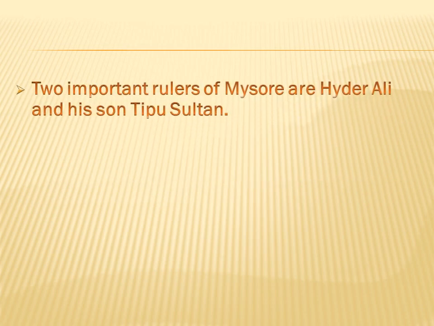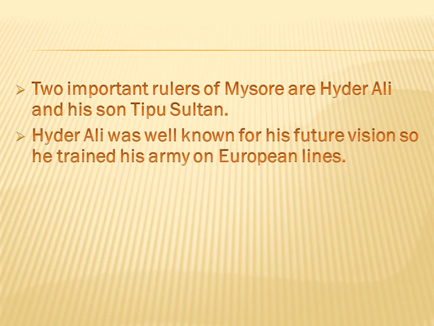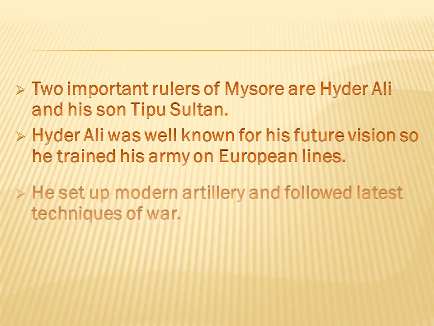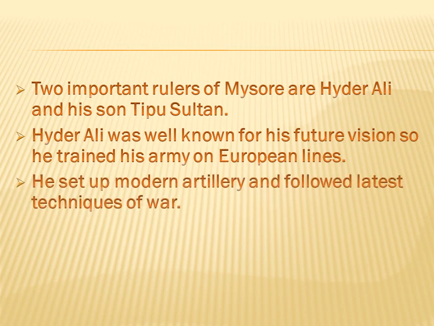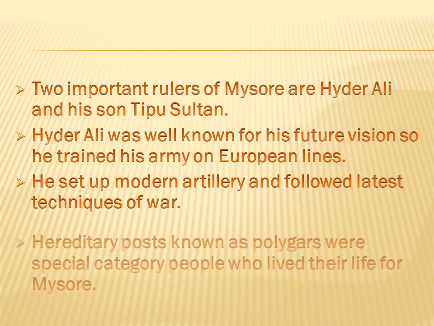Two important rulers of Mysore were Hyder Ali and his son Tipu Sultan. Hyder Ali was well known for his future vision, so he trained his army on European lines. Aware of British techniques, he trained his army using the latest European methods, set up modern artillery and followed the latest techniques of war, so that he could easily tackle the British when they tried to attack his kingdom.